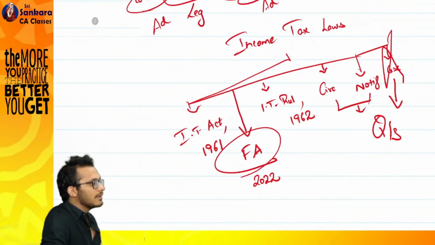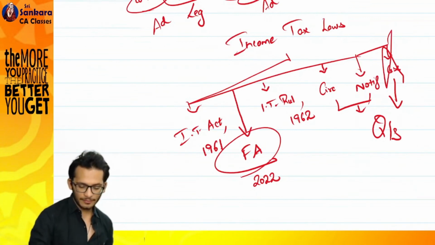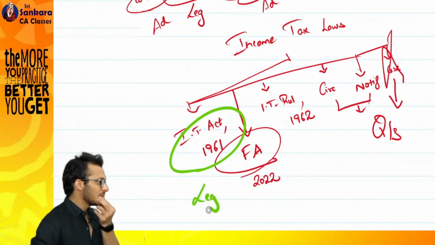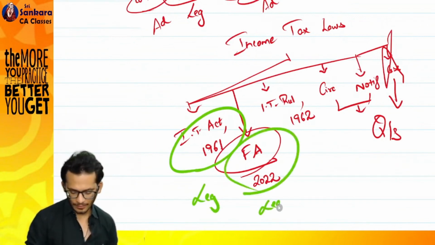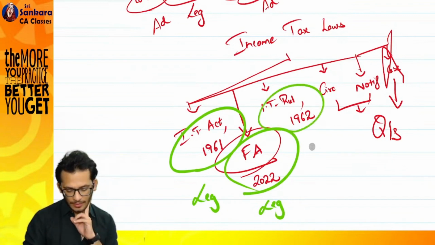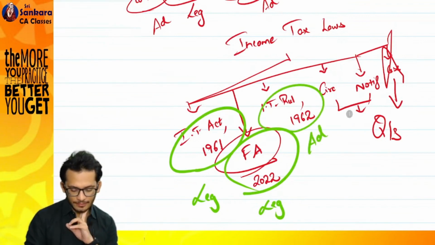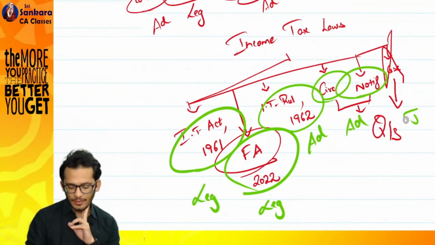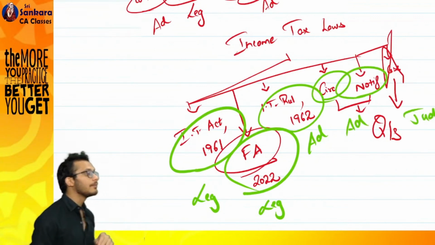Help me out. Income Tax Act is given by whom? Legislative body. Income Tax Act is given by the legislative body. Finance Act, IT rules, administrative, circulars, notifications, case laws. Clear till here?